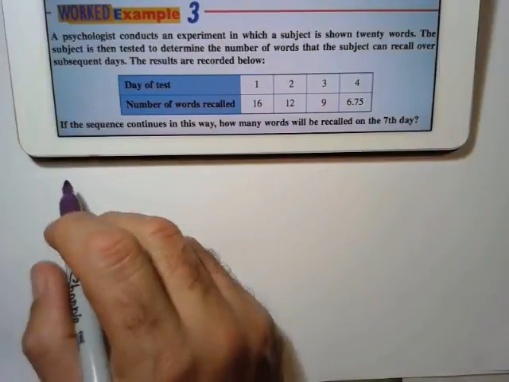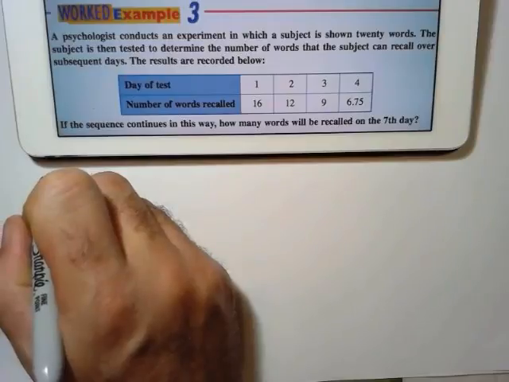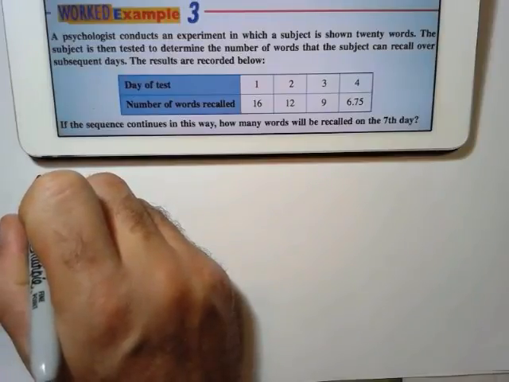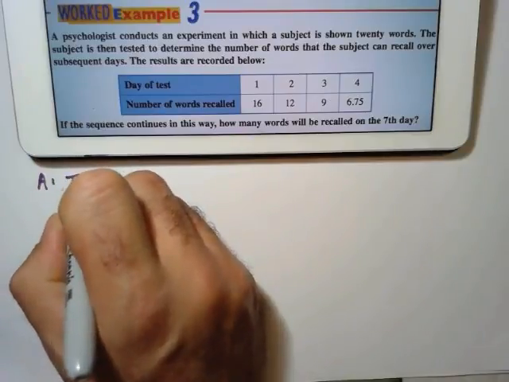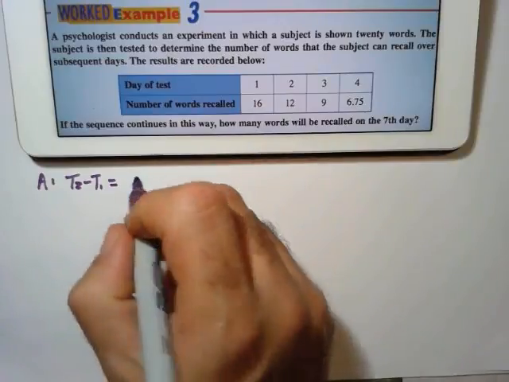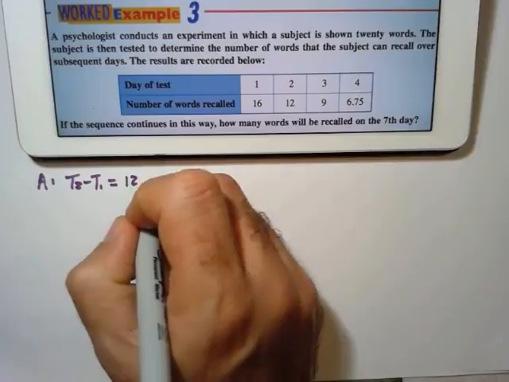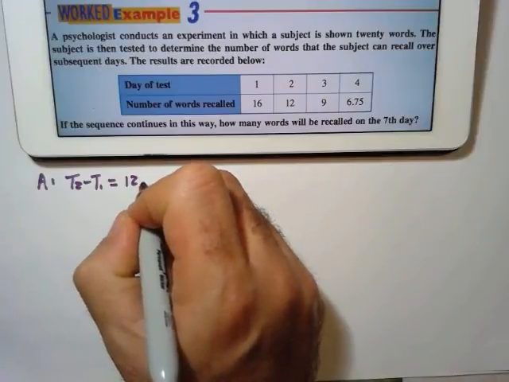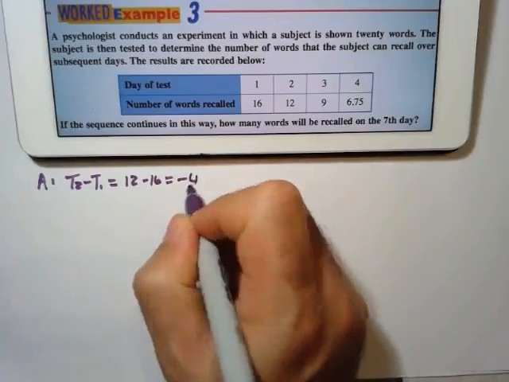So first thing we have to establish is what type of sequence this is. So we're going to test for arithmetic. So for arithmetic, I'm going to say T2 minus T1 equals, so it's 12 take away 16, and that equals -4.